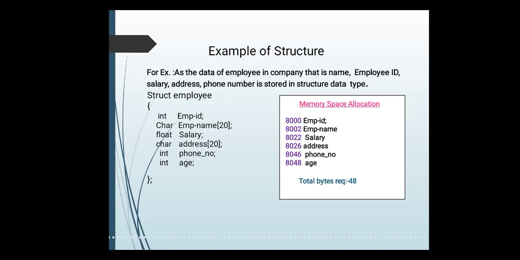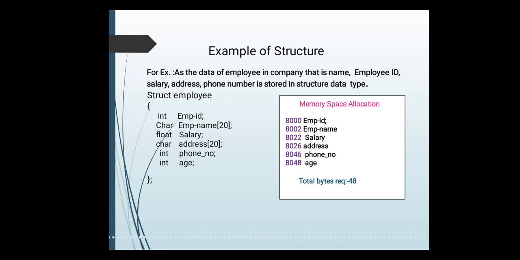Then employee name, obviously employee name is a character data type. Then salary, which is a float. Address of the employee is nothing but again a character. Then phone number is again an integer, and one more variable here I am using, that is the age of the employee, which is again an integer. Now here my employee structure has ended. So after the closing curly bracket, I am specifying a semicolon which says that the structure declaration is completed. Understood? Which says that the structure declaration is completed.